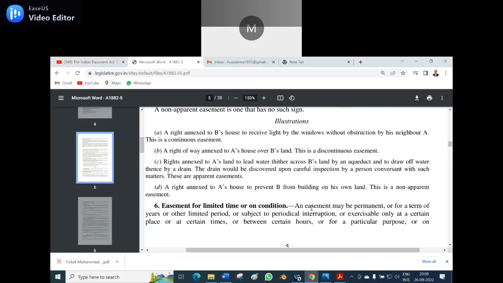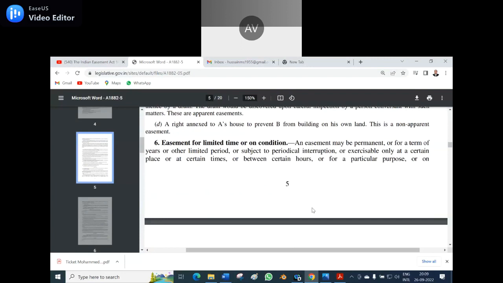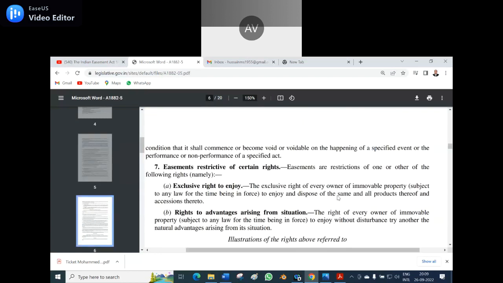Section 6, easement for limited time or on condition. An easement may be permanent or for a term of years or other limited periods, or subject to periodical interruption, or exercisable only at a certain place or at certain times, or between certain hours, or for a particular purpose, or on condition that it shall commence or become void or voidable on the happening of a specific event or the performance or non-performance of a specific act. But he has not given the illustration.